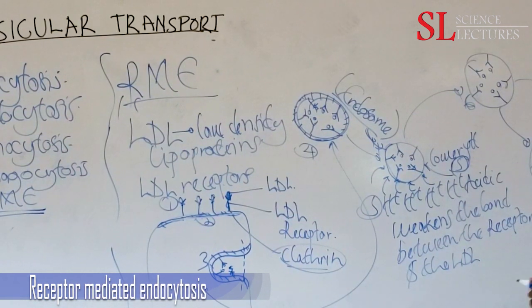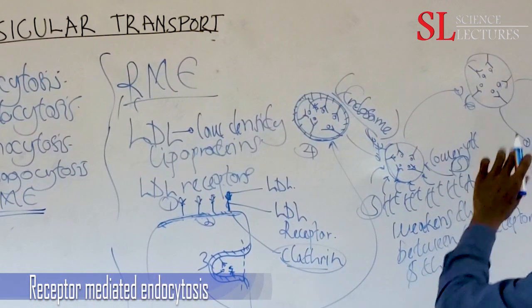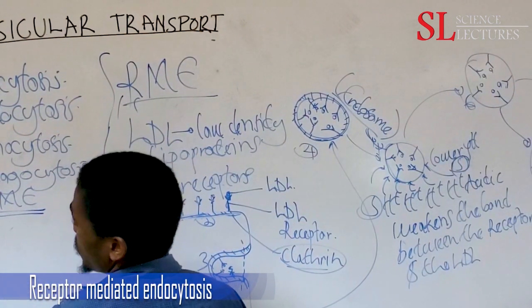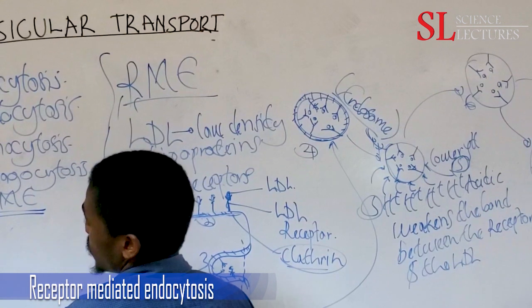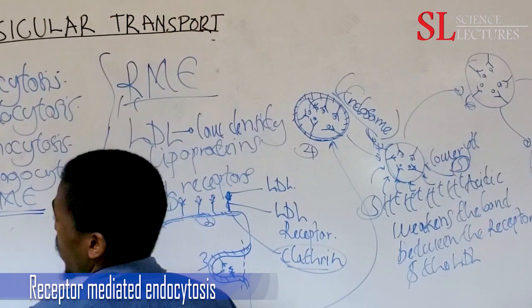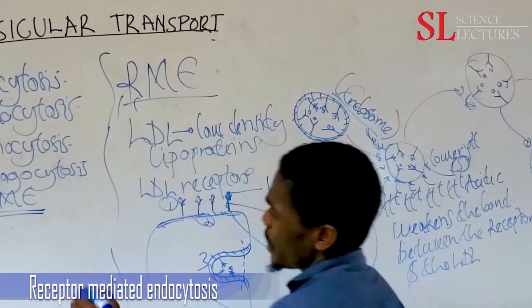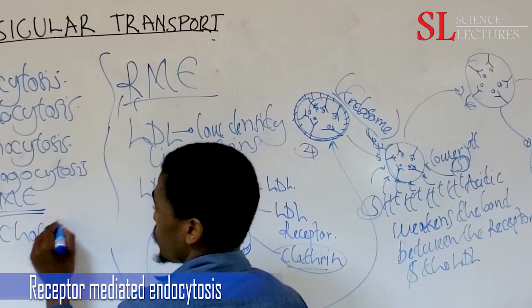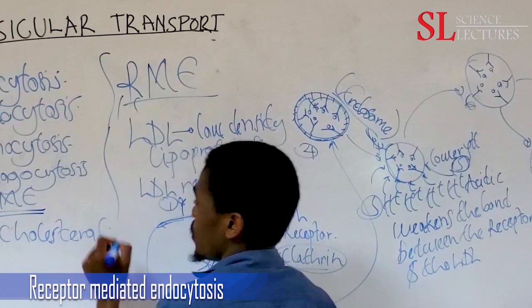But why is this so important? Because in this case, we are trying to reduce levels of LDL in the body. So we are trying to metabolize LDL, basically we are trying to metabolize cholesterol in the body.